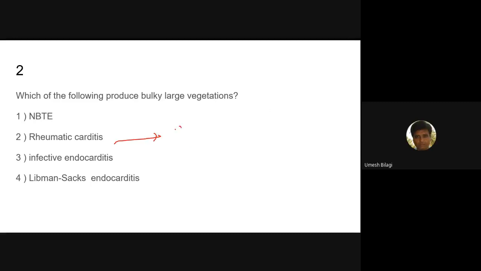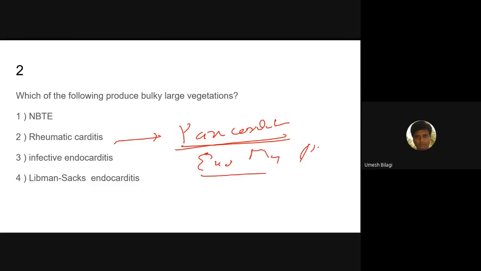Rheumatic carditis is pancarditis. You should remember this because they'll ask questions from this point only. It can involve the endocardium, myocardium, and pericardium. All three layers are involved.